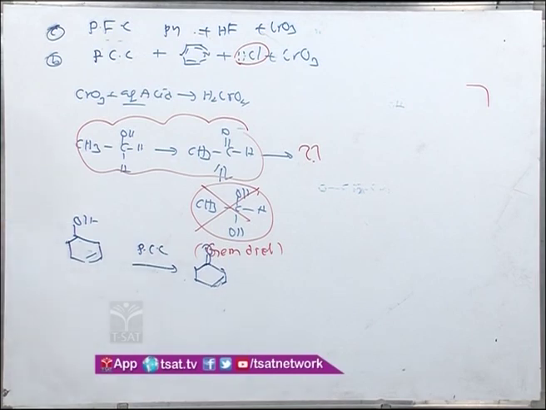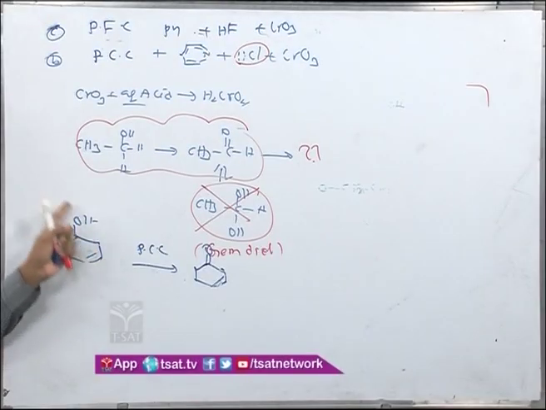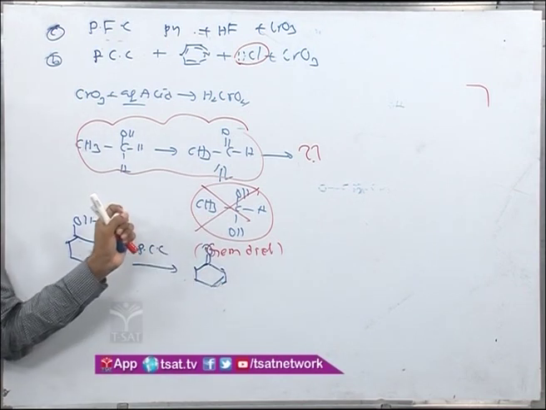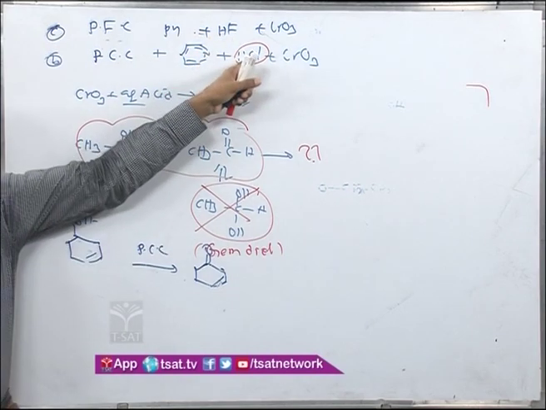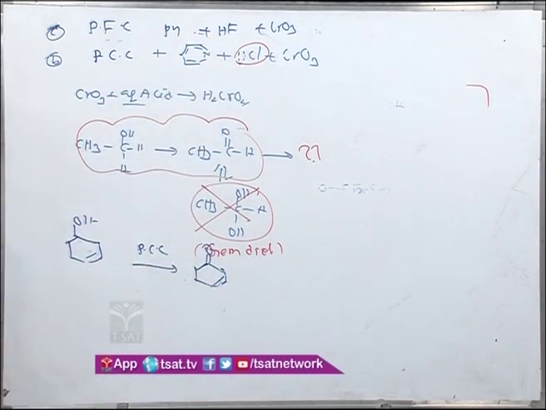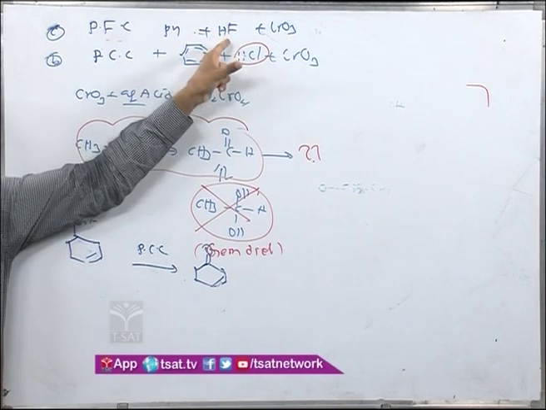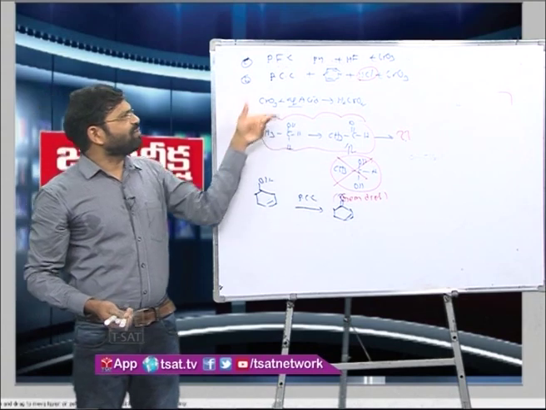Now I repeat once again, if somebody asks a question where a multiple bond is there and OH is there, does it affect the multiple bond? The answer is no, from an examination point of view. But since HCl is always there, depending on how you are preparing it, that also affects it. Now this is about it. Your PDC and the remaining reagents are also mostly modifications where your water content is lessened.